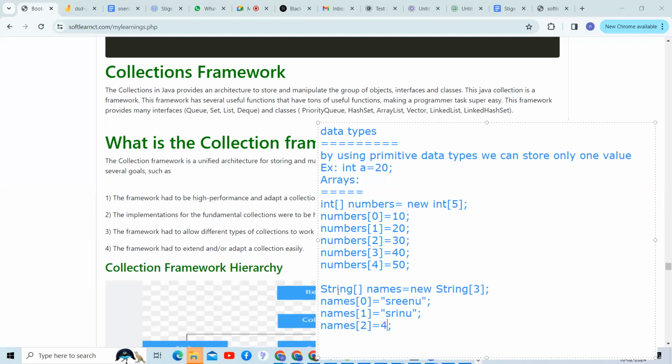Same data type values we need to store. Means homogeneous data or heterogeneous data? Homogeneous is nothing but same type of data can be stored. Heterogeneous is nothing but any type of data can be stored, but heterogeneous data can be stored only inside a collection, guys.